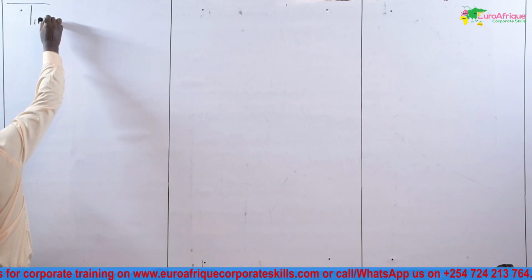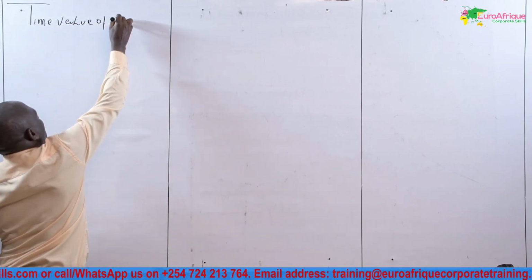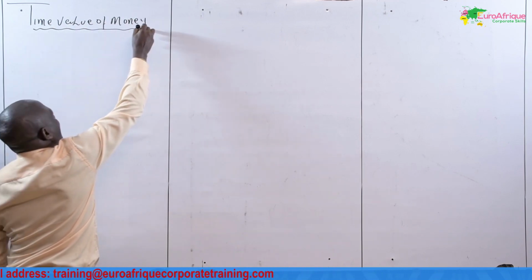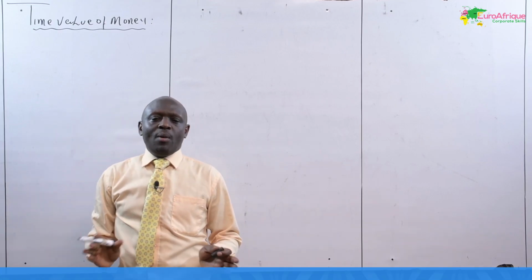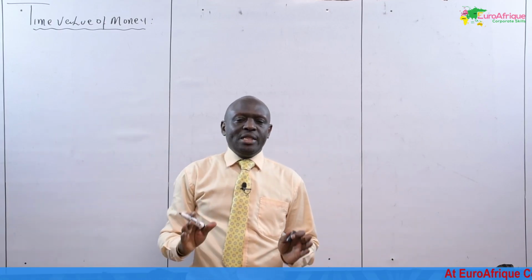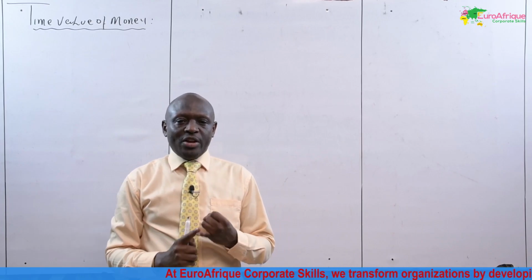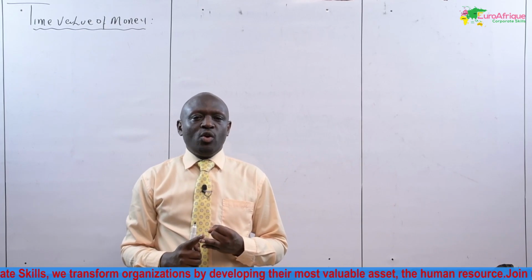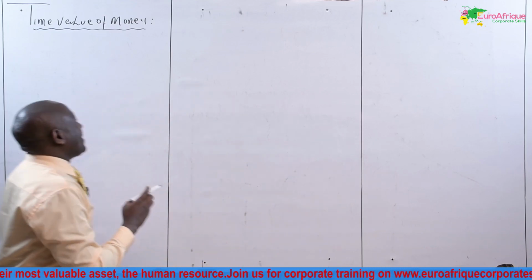We are continuing with the time value of money. In our last lesson, we did the introduction to time value of money. We looked at the present value of a lump sum amount and the future value of a lump sum amount. I want to take you to the third item.